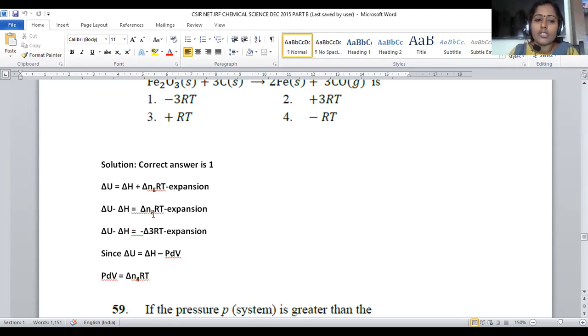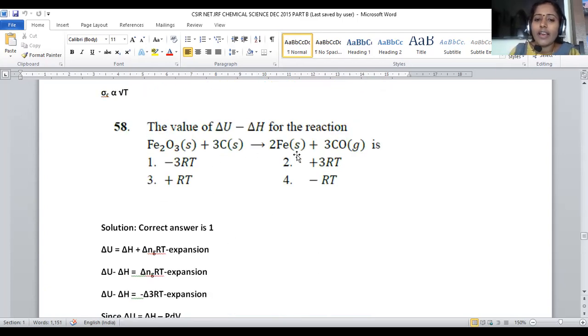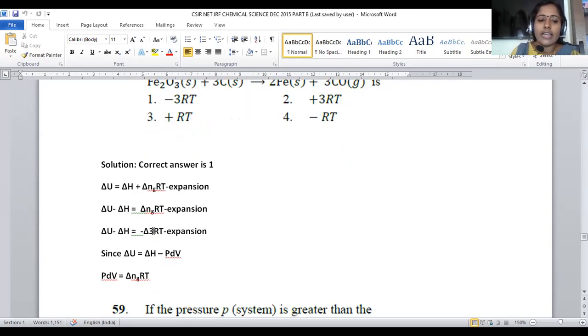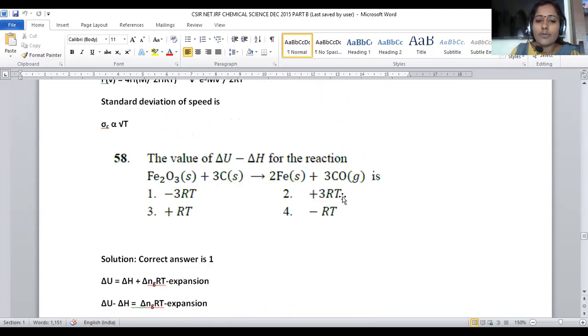Number of moles of the compound that should be in the gaseous state. Here only the carbonyl group is gaseous and the remaining are all solid. Hence, you can indicate that Δn is 3, and ΔU minus ΔH is equal to minus 3RT. So that is provided in option number 1. For question number 58, option number 1 is the correct answer.